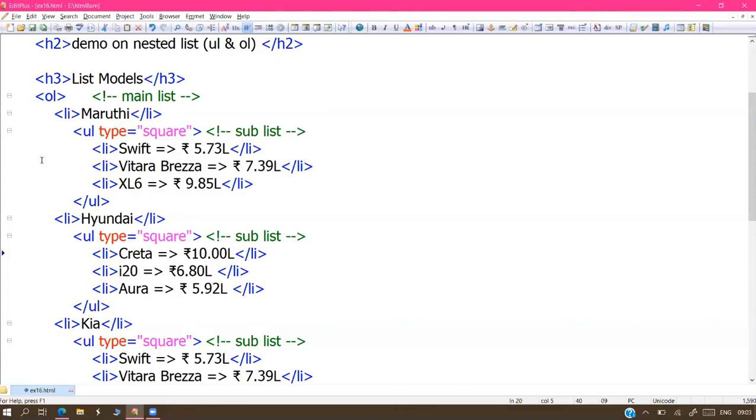So we display the information point-wise. Points are sometimes serial numbers, sometimes no serial numbers, sometimes without any special symbol. In those cases we should use none. If you don't want any pointing or bulleting, simply go for none. And we can also display the list with some image. That image we also mentioned in the last example.